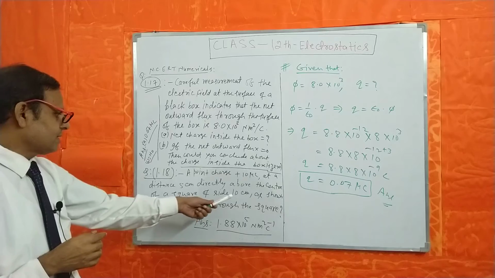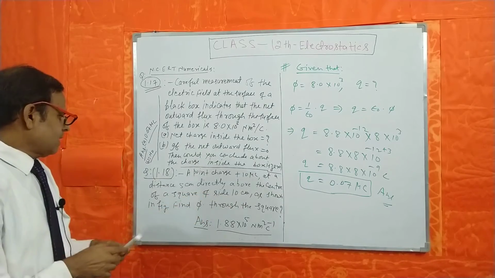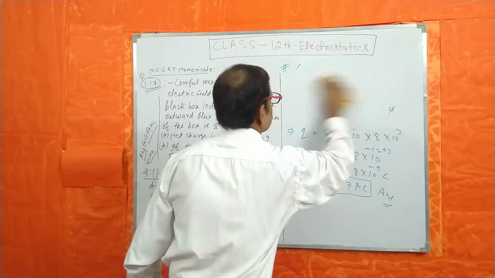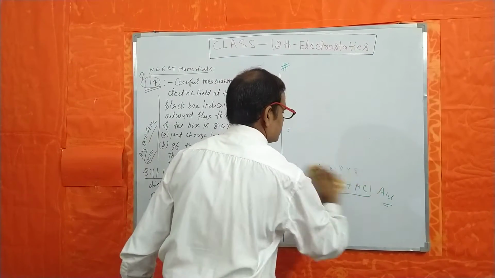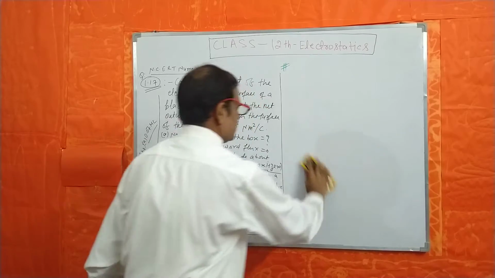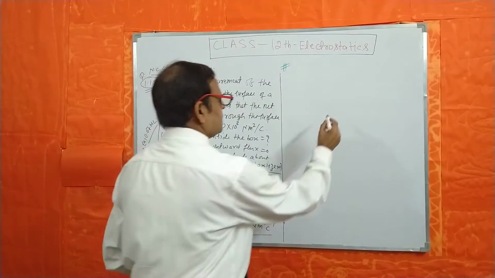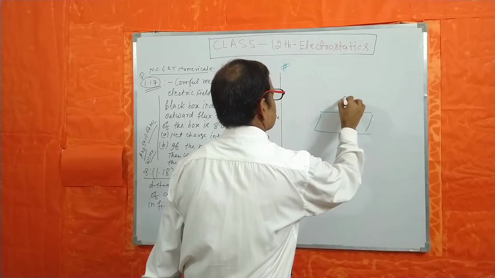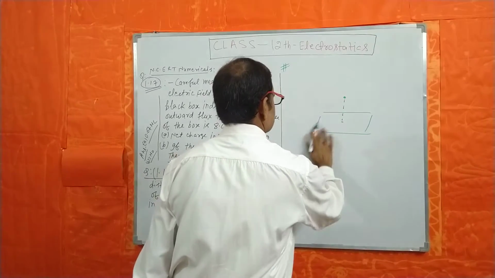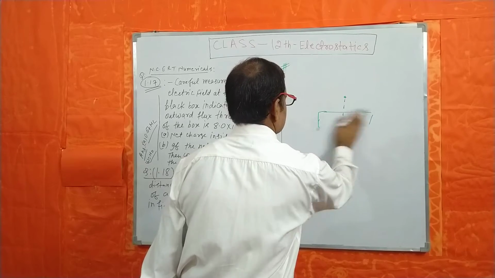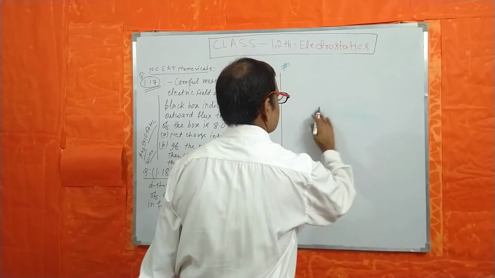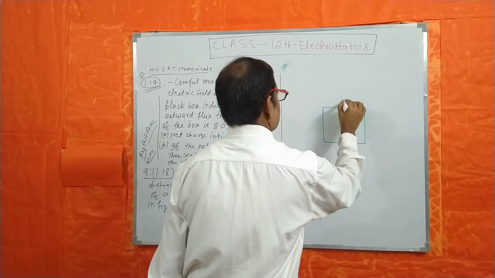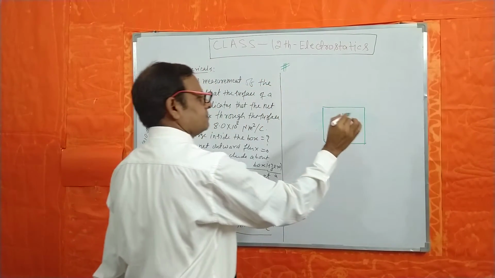The diagram is already shown here, and you can make a diagram like this: a square surface is here, and just above the center is the charge.